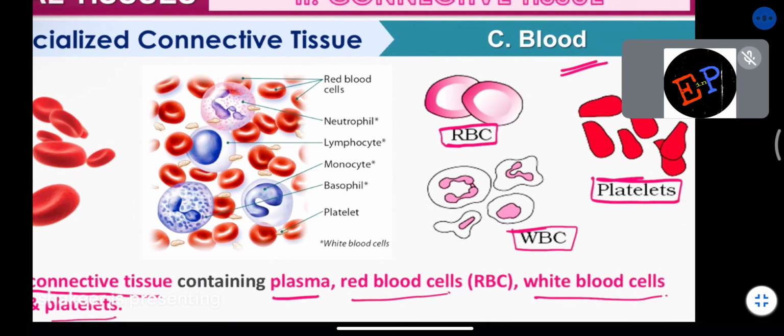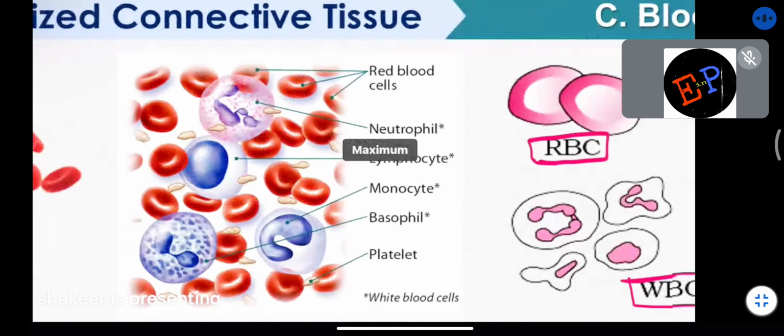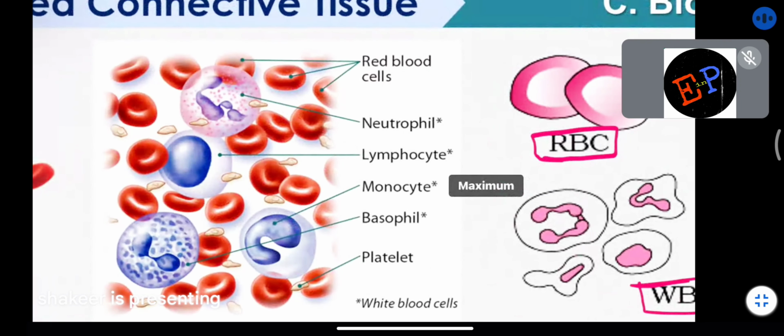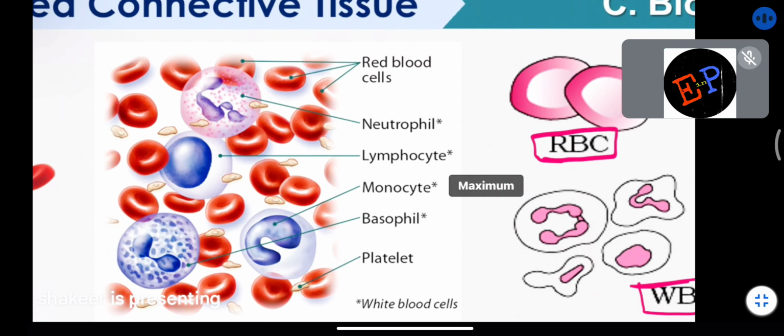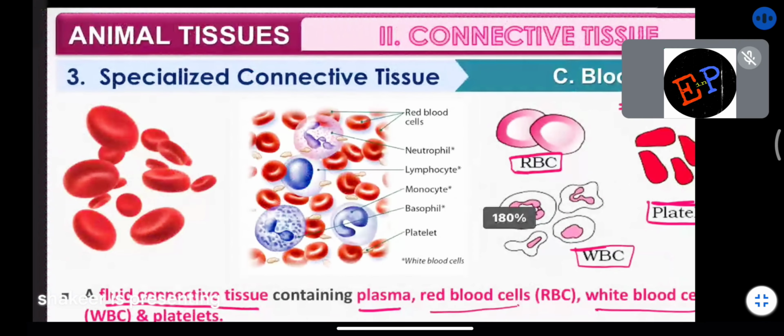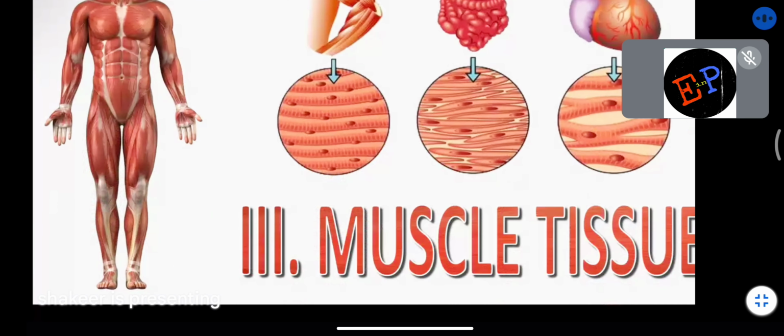In the figure you can see the different cells: RBC, neutrophils, lymphocytes, monocytes, basophils, platelets. So these are the different components present in the blood.